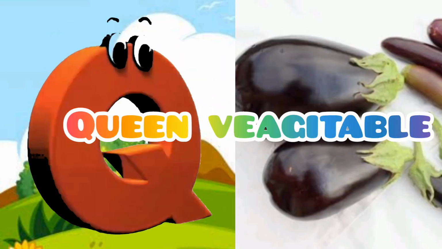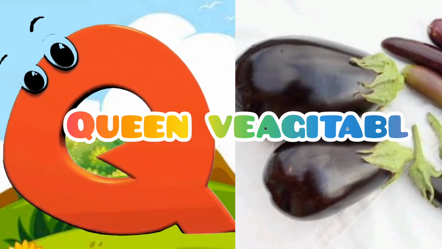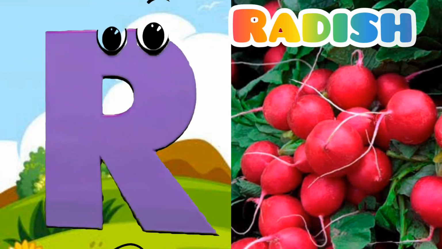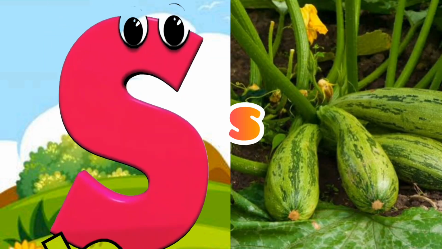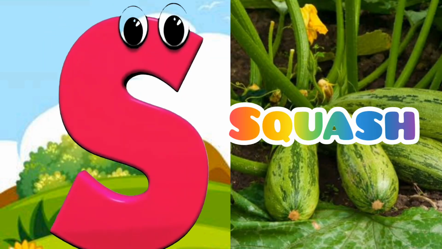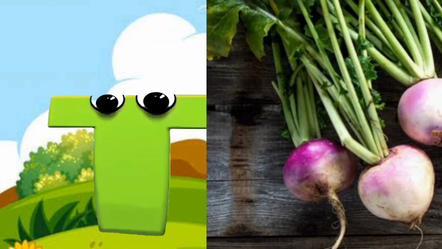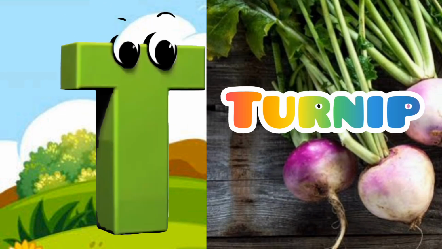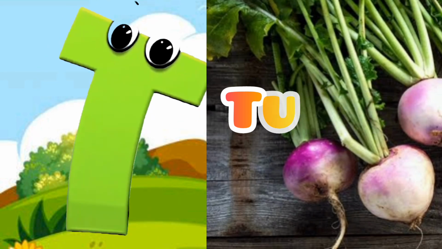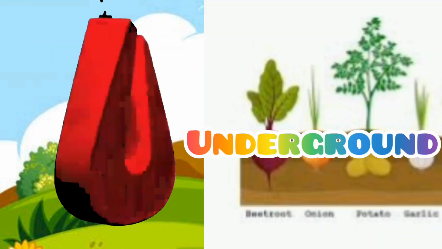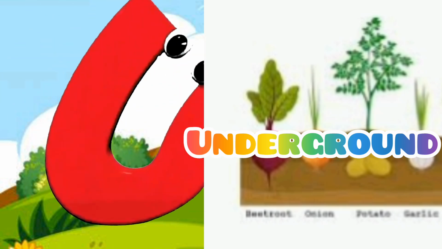Q is for queen vegetable. R is for radish. S is for squash. T is for turnip. U is for underground vegetables.